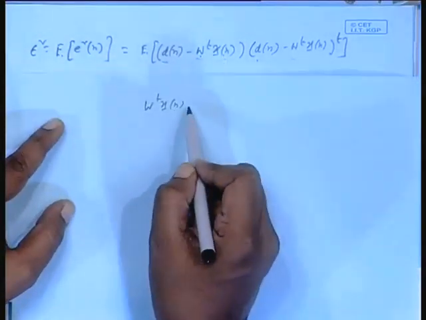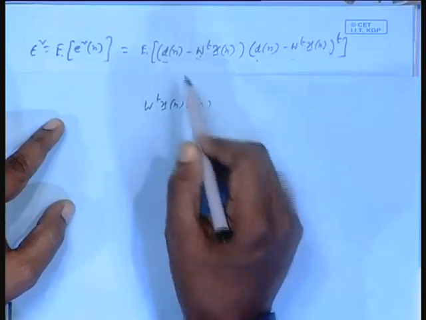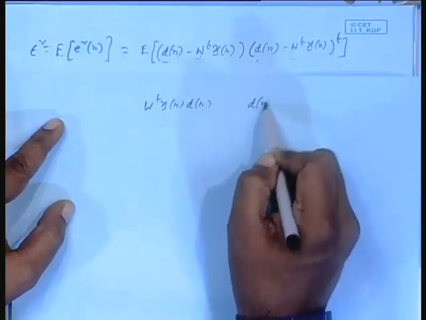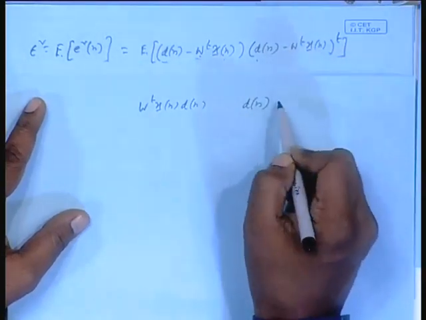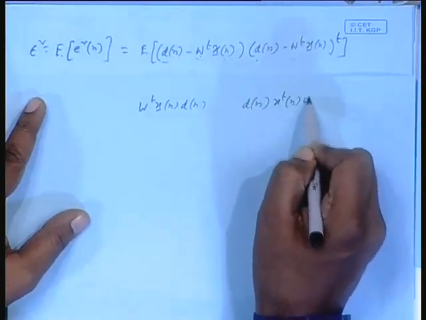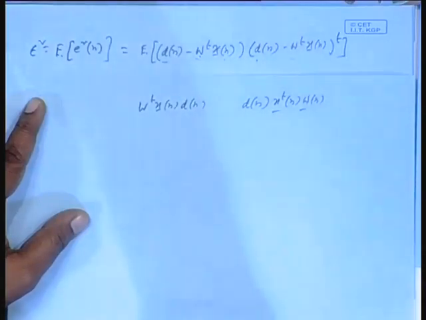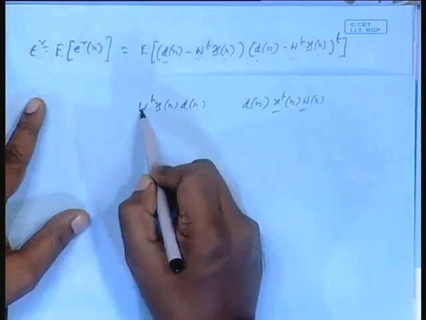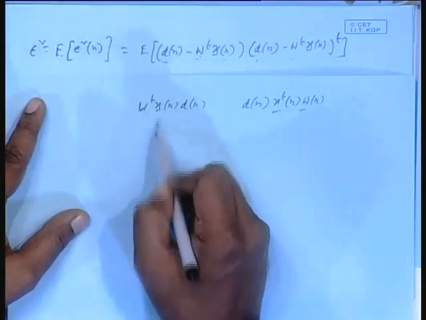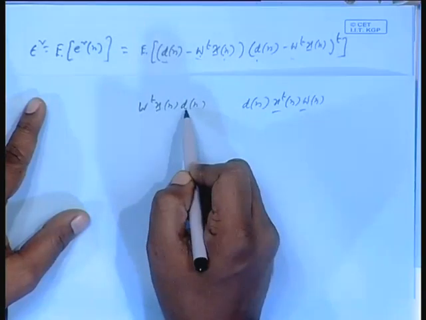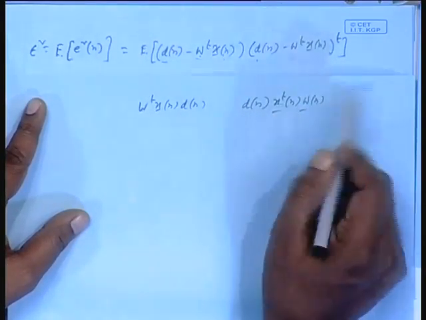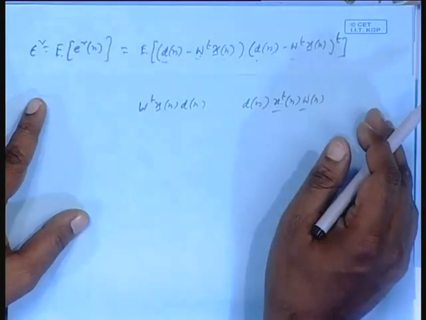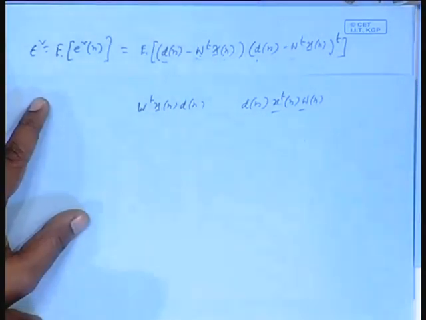W transpose Xn into Dn, and the other cross term is Dn into Xn transpose Wn. My claim is both are the same. This is a scalar: W transpose row vector, Xn column vector, so scalar into scalar. Here also Xn transpose row vector, W column vector, so scalar into scalar. And my claim is they are the same. All are real.